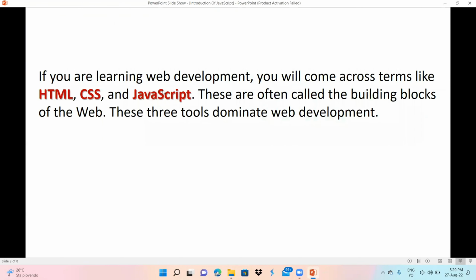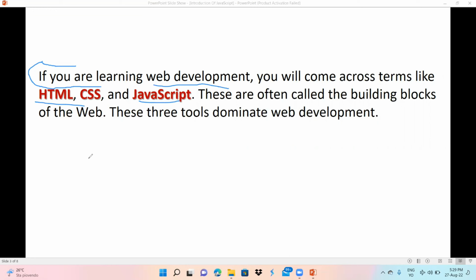The next topic is, if you are learning web development, you definitely want to change your career. If you are already in the CS department, you definitely want to know what web development is. So for a beginner here, if you are learning web development, you will come across terms like HTML, CSS, and JavaScript.